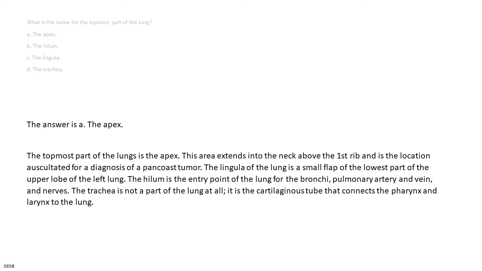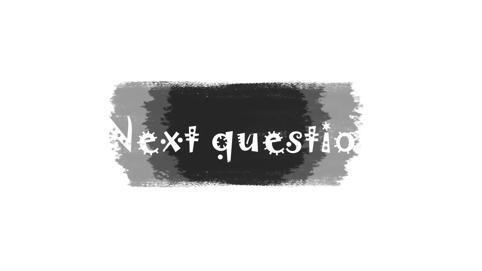The lingula of the lung is a small flap of the lowest part of the upper lobe of the left lung. The hilum is the entry point of the lung for the bronchi, pulmonary artery and vein, and nerves. The trachea is not a part of the lung at all. It is the cartilaginous tube that connects the pharynx and larynx to the lung.